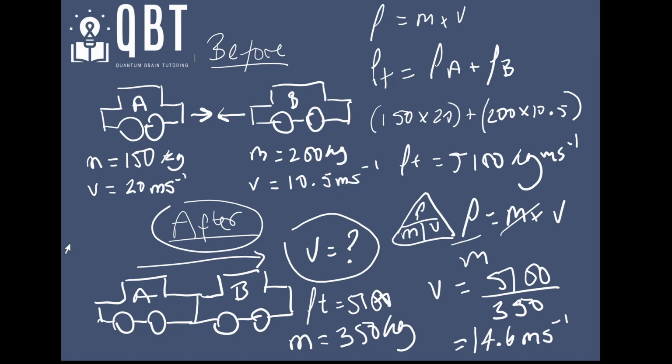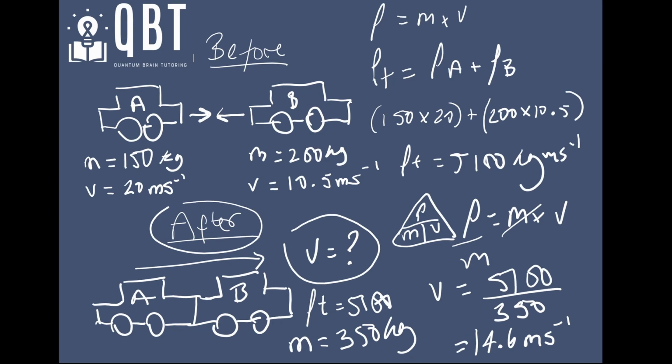Okay, so with a question like this, guys, there's lots of steps, as you can see. But the first thing you need to do is think about what your total momentum before the collision is. Remember that momentum is conserved in a closed system, which means it will equal the momentum after the collision, and then you need to break down the equations dependent on whether the objects are moving as a single unit. Do I need to add the mass together, or do I need to calculate them independently? I hope this has been helpful, and hopefully it is giving you more of an insight about how to approach these sorts of questions.